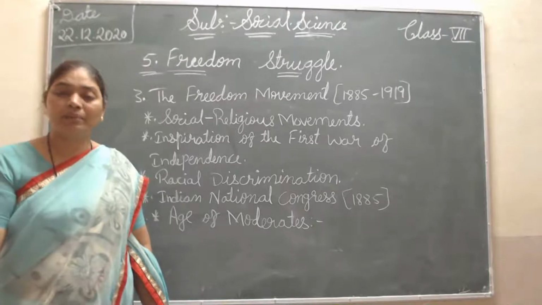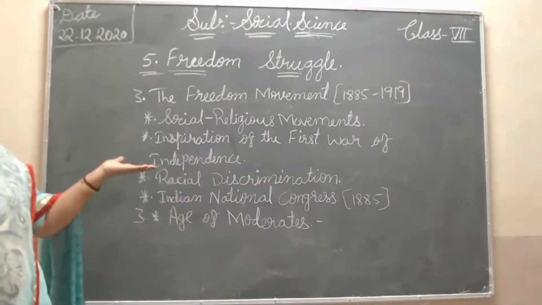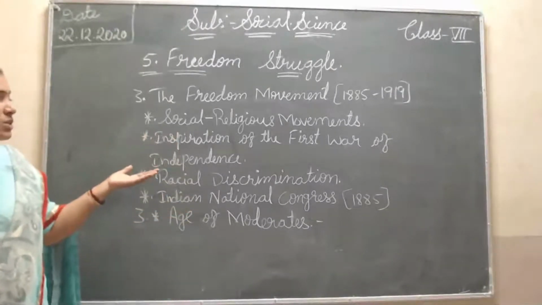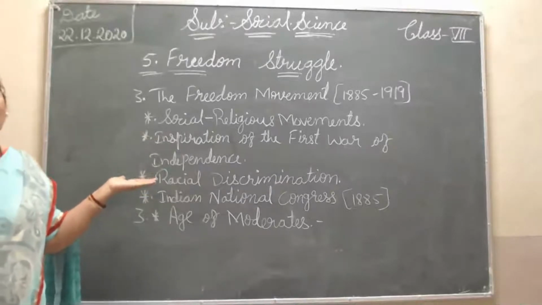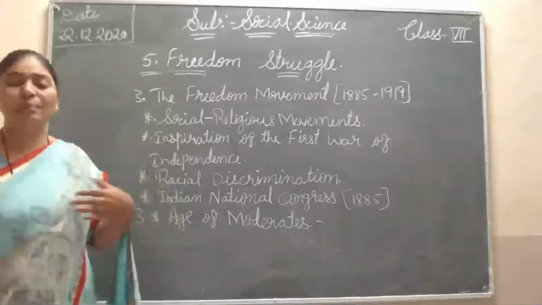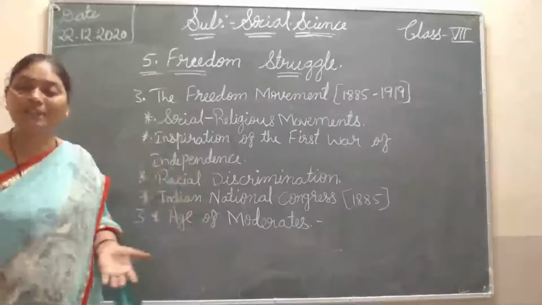So here I will complete my lesson. I think you understood the points I explained before, and these points also: the freedom movement, social religious movements, and the inspiration of the first war of independence. With the help of the first war of independence, people started getting a little bit of power. They wanted to oppose the British.